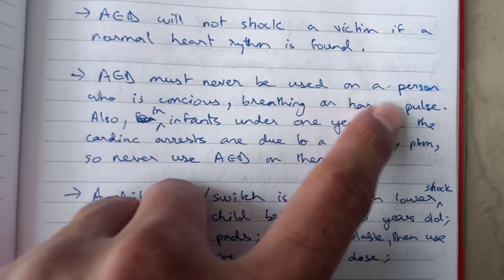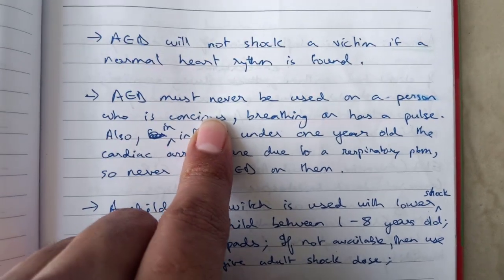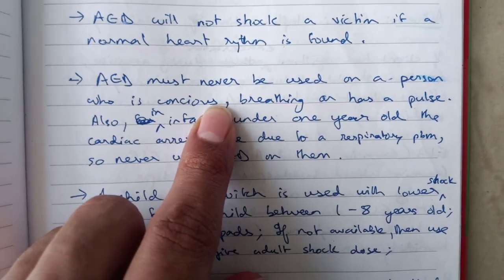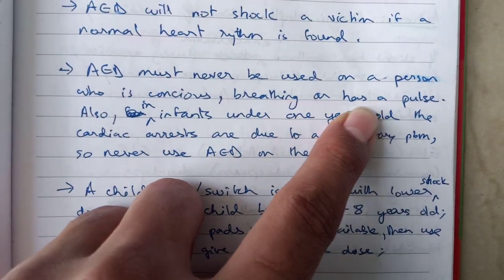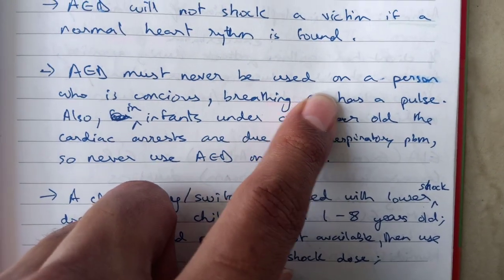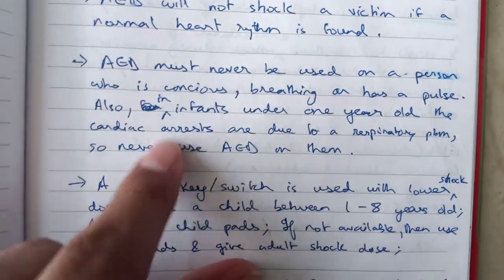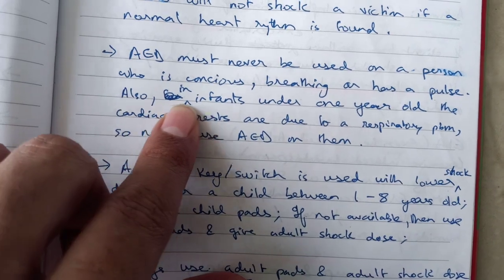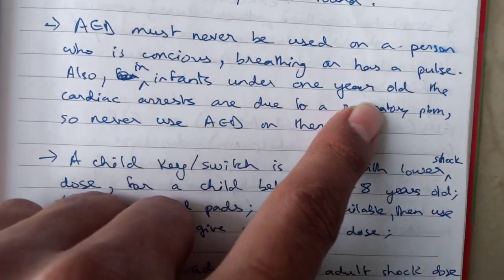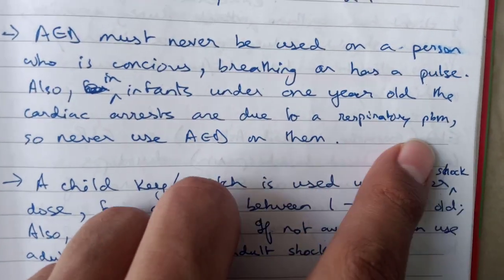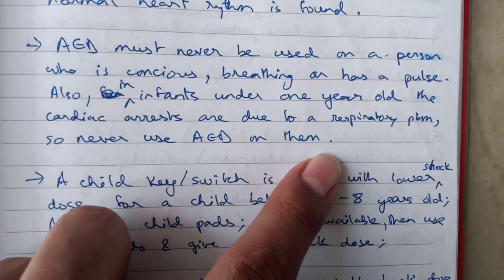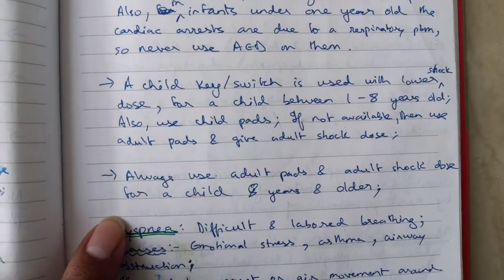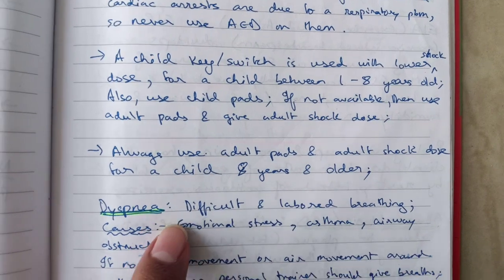An AED must never be used on a person who is conscious, breathing, or has a pulse. This is common sense, guys, but still you need to know all these things. If the person is able to breathe and has a pulse, you must not use the AED. AED in infants under 1 year old: the cardiac arrests are due to respiratory problems, so never use an AED on them. So these are all extra information, guys. You can just go through these.